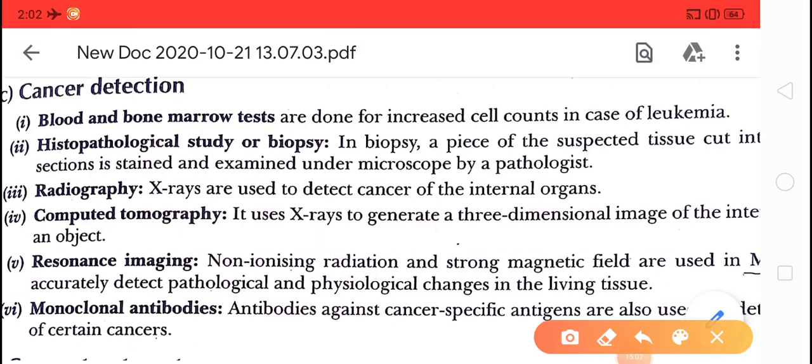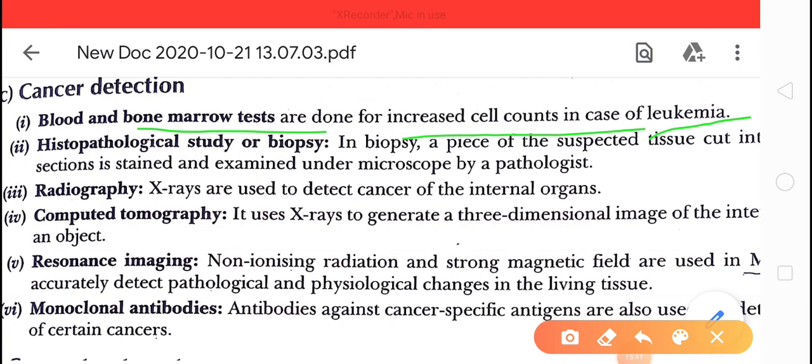The first one, that is the bone marrow test. In the blood and bone marrow test, we can count the blood cells. If the blood cell count increases, it may cause blood cancer, leukemia. So in the bone marrow test, basically, we count the blood cells and look for an increased cell count.